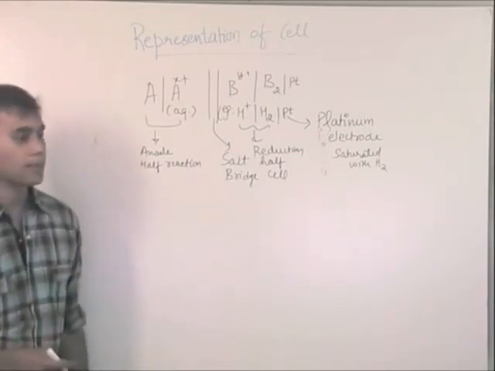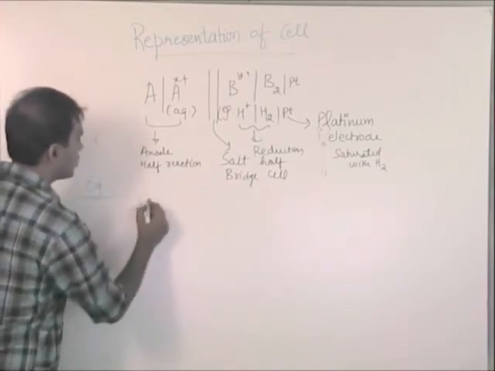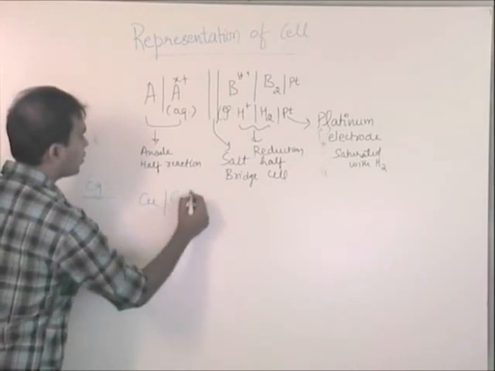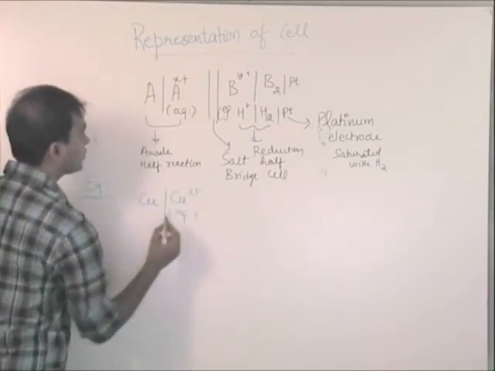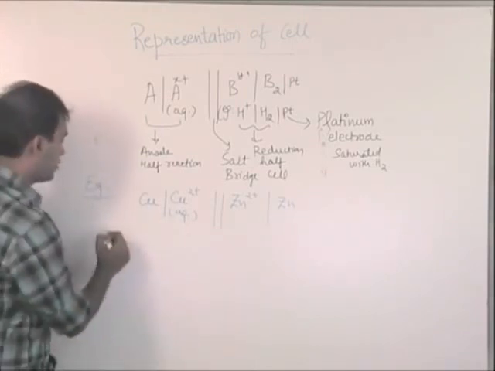Just copy it. So suppose I write something as copper 2 plus aqueous. Just write it down. What will be the reaction at anode?